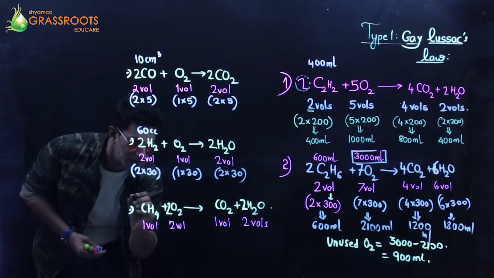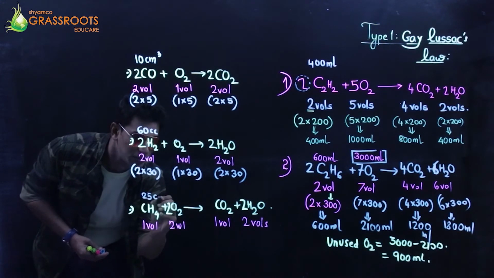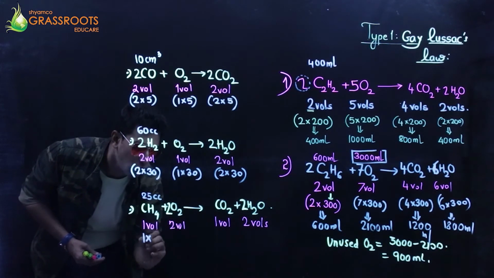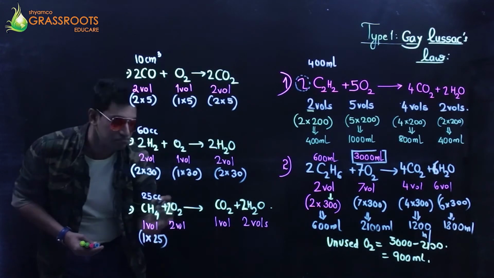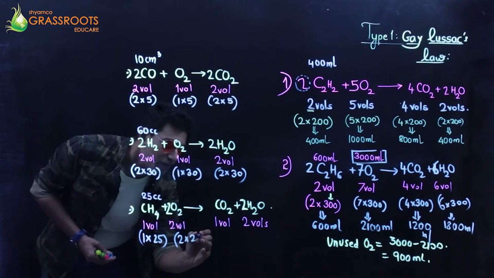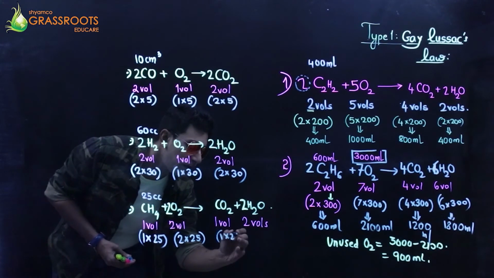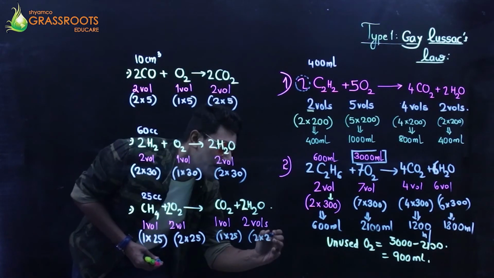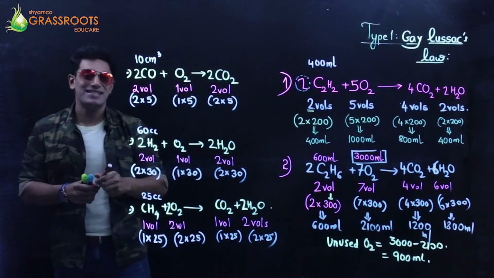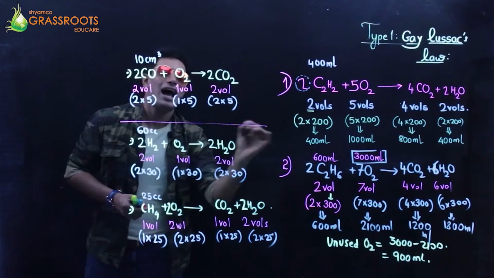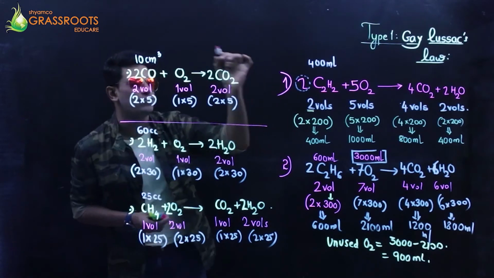Methane given to me is 25 centimeter cube. 1 into what is 25? 1 into 25 is 25. So this will be 2 into 25, 1 into 25, 2 into 25. Perfect. Now after this, let's see how much we get in the first reaction.